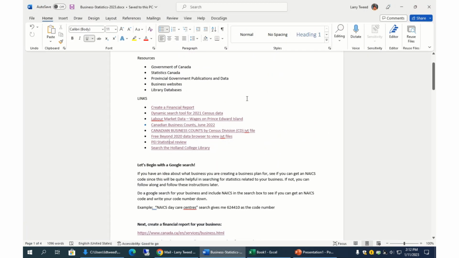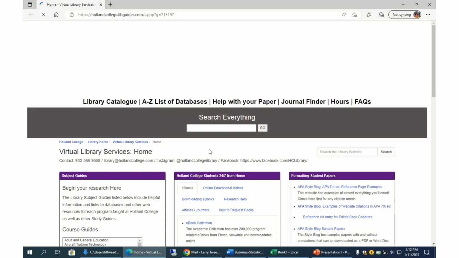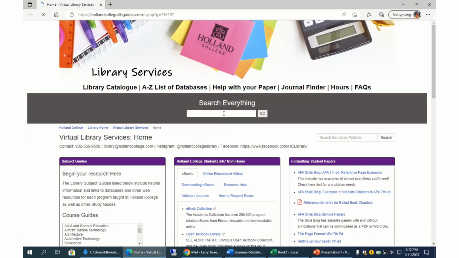And finally, we have a lot of information in our databases, and we're going to look at one specifically. We're going to open this up and get to the search box on the database. If you put MarketLine as one word, and I've got to spell it right, yes, that looks right, and profile, and then maybe a type of business. In this case, for the example in our instruction guide, I put daycare centers. So I click on that, and this will give you MarketLine reports.